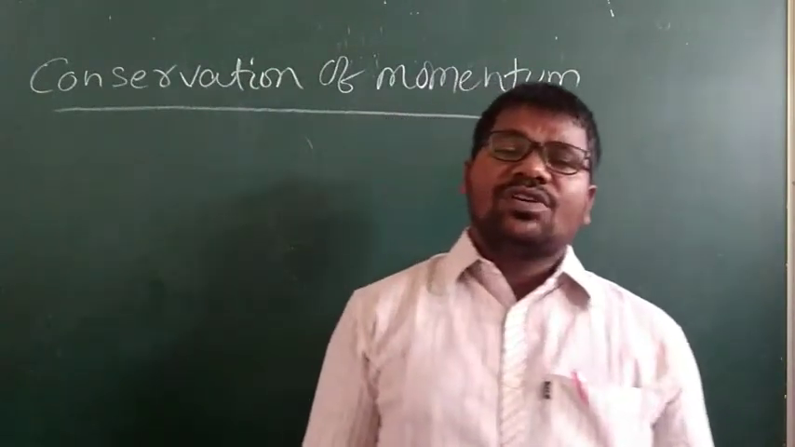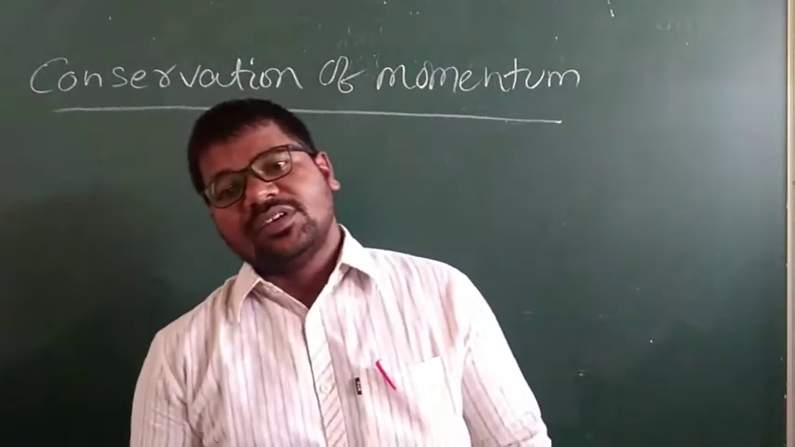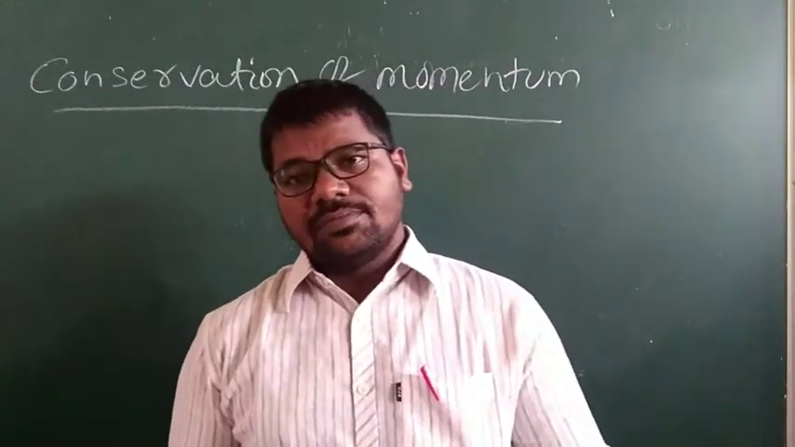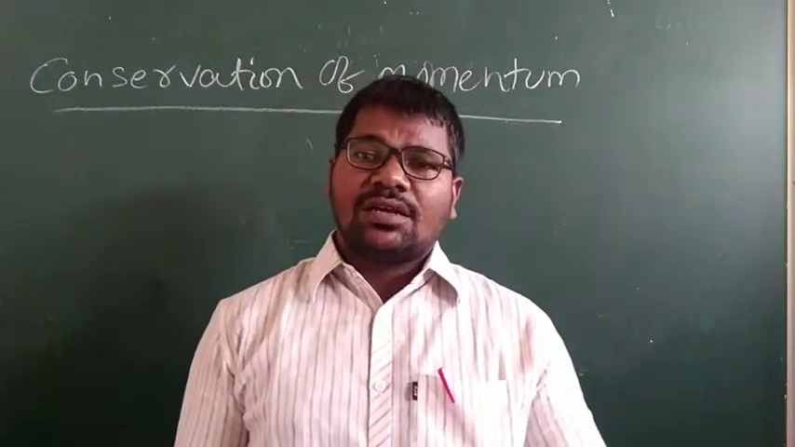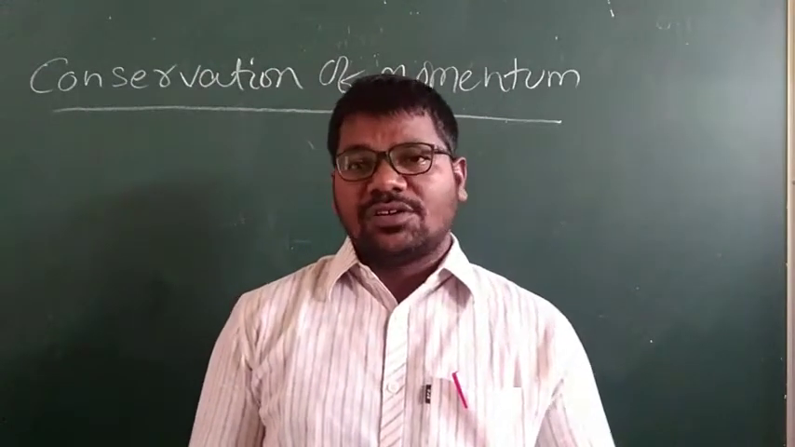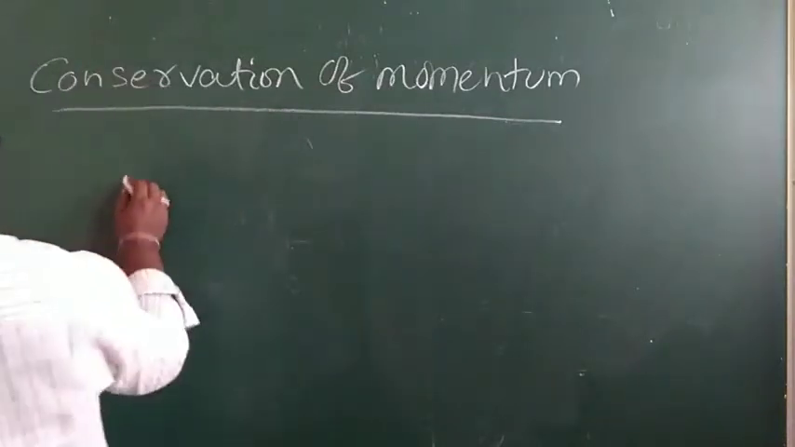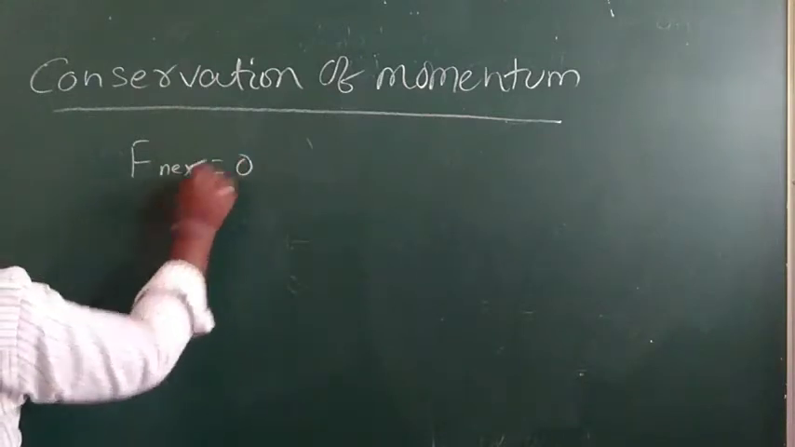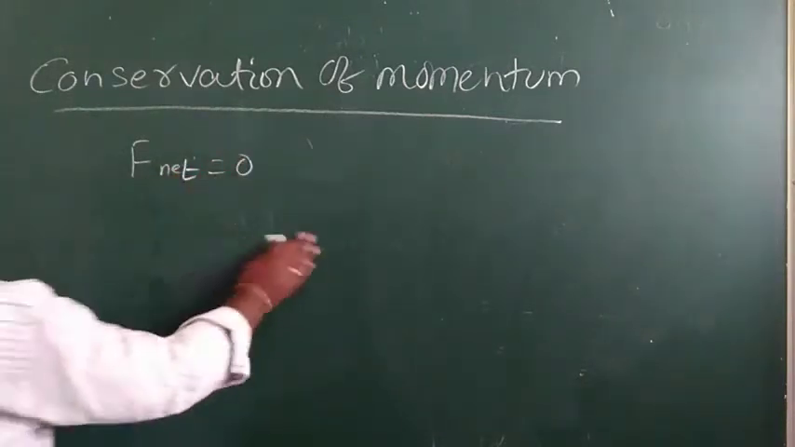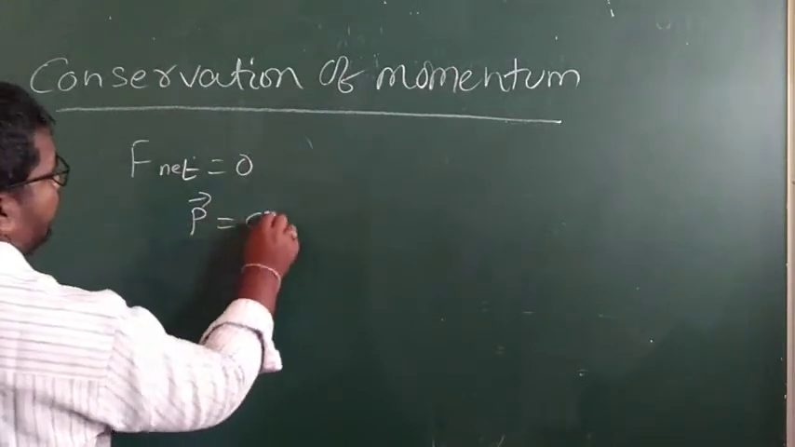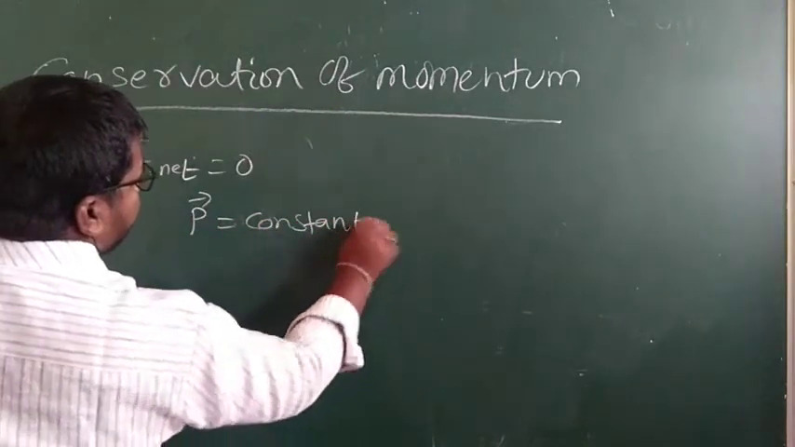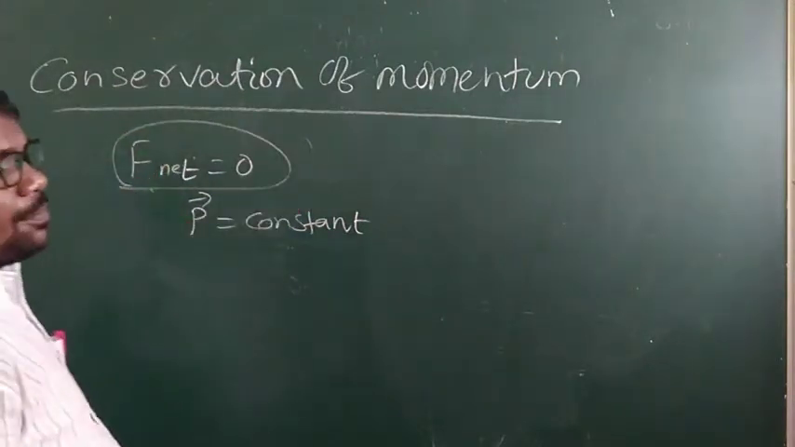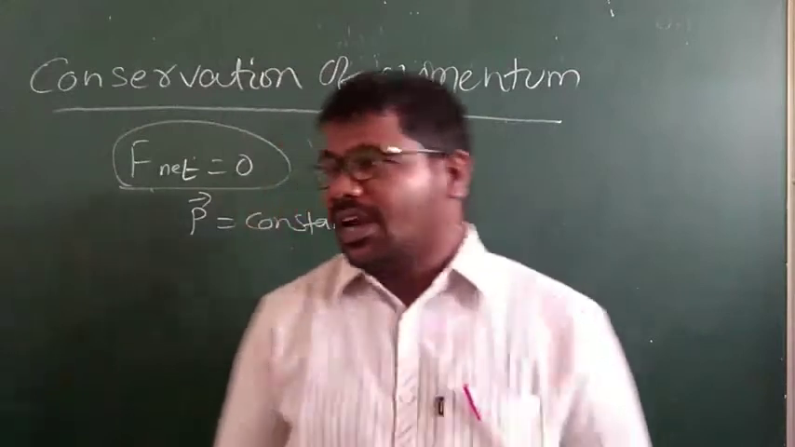We can use the term conservation when the initial and final values stay the same, in that type of situation we say conservation or conserved. According to this statement, F net is equal to 0, and P is constant. If there is no external force acting on the body, the momentum of the body is conserved. Can you understand, my children?